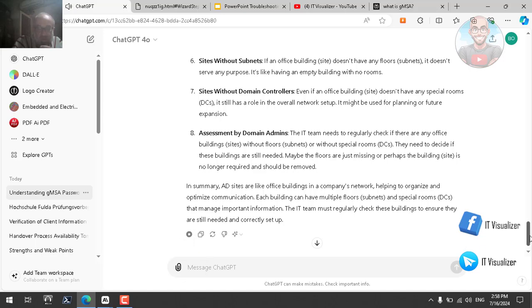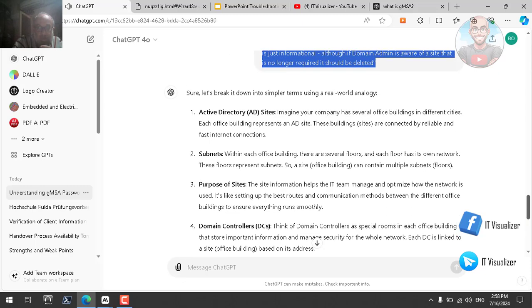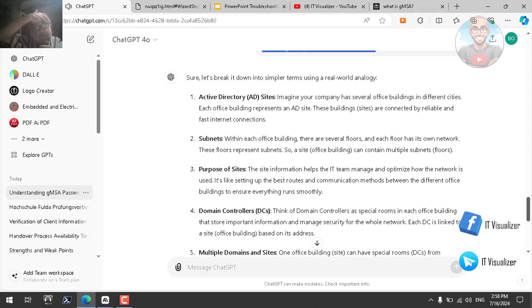Sure, let's break it down into simpler terms using a real-world analogy. 1. Active Directory AD sites. Imagine your company has several office buildings in different cities. Each office building represents an AD site. These buildings, sites, are connected by reliable and fast internet connections.